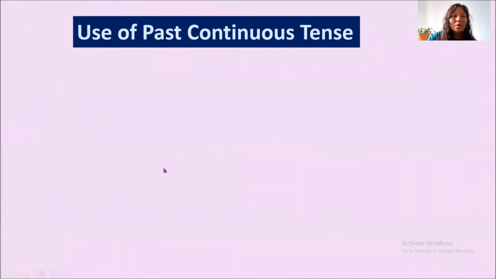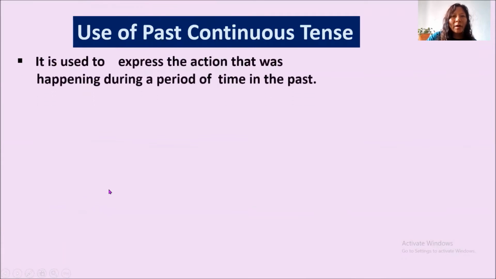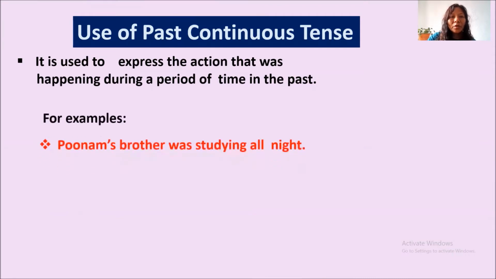Now you will learn when to use the past continuous tense. The past continuous tense is used to talk about the action that was happening, that was in progress, that was continuing during a period of time in the past. For example, Poonam's brother was studying all night. Here the period of time is all night.